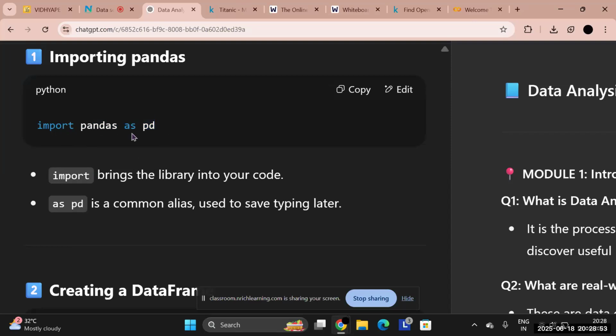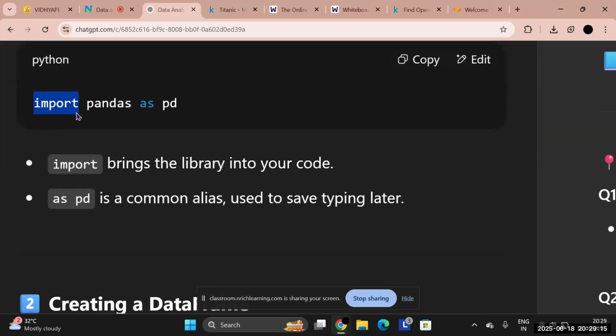Now, why are we using this as pd? Don't use your big brains, it's just a syntax, a fixed format. You don't have to ask why; you just remember that this is the syntax. What you have to remember is that you are importing pandas. Whenever I want any library or anything else in Python, we use this keyword import. If I want to import some other library, I will change pandas to the name of that library. So for now, the first line of the program, when you start using pandas, is import pandas as pd.